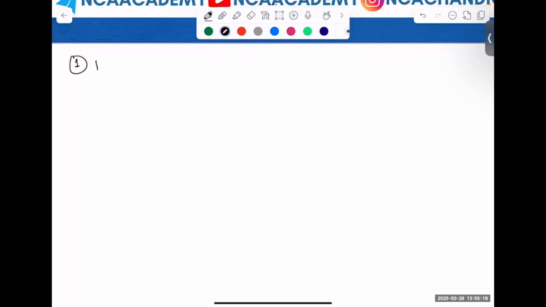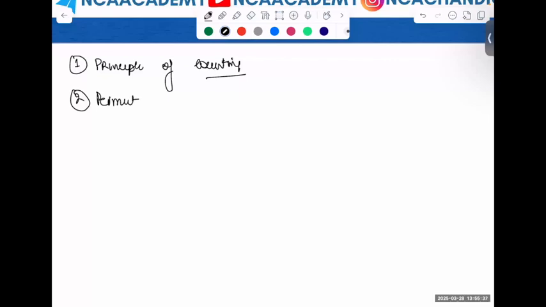So the most important concept again is the principle of counting that I'm going to explain to you. What is principle of counting? That is the most important concept. When we do permutation, combination, what is the difference? The second concept would be permutation. Next one would be combination.